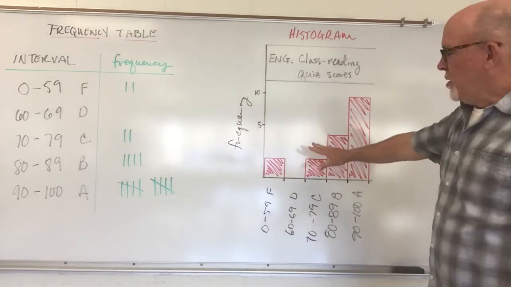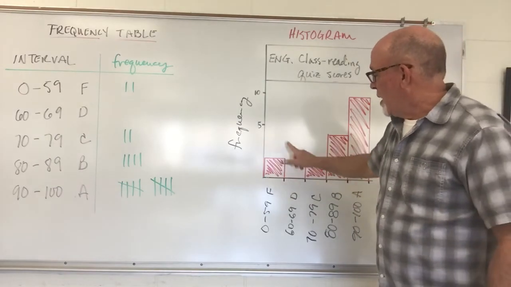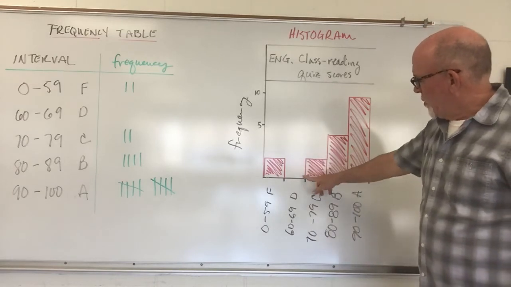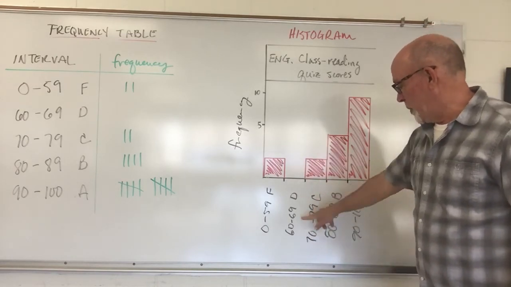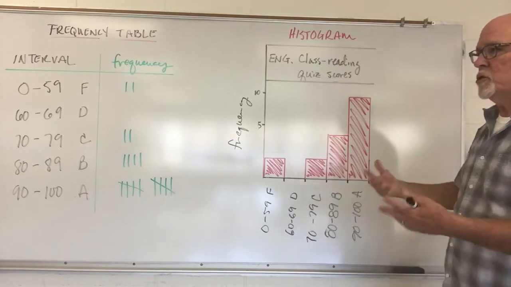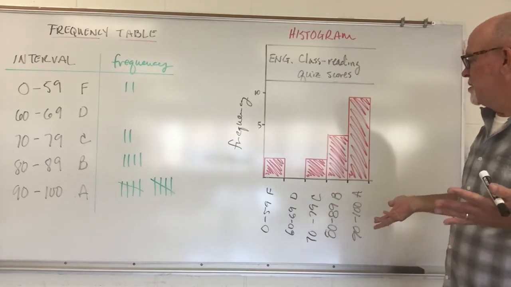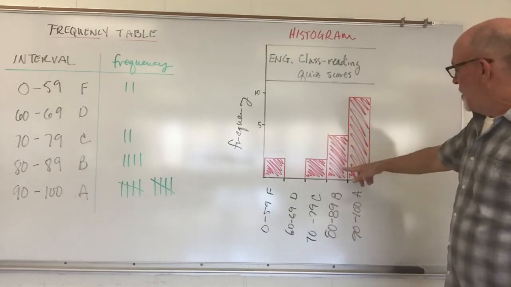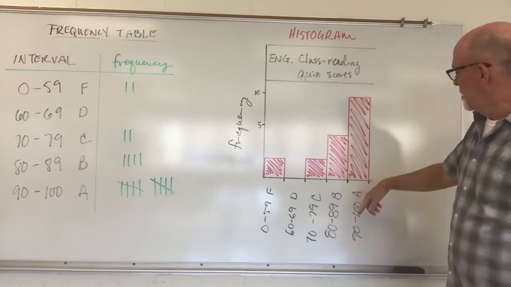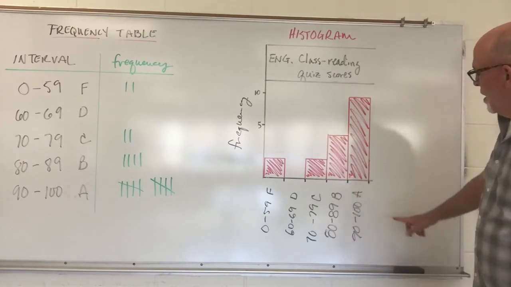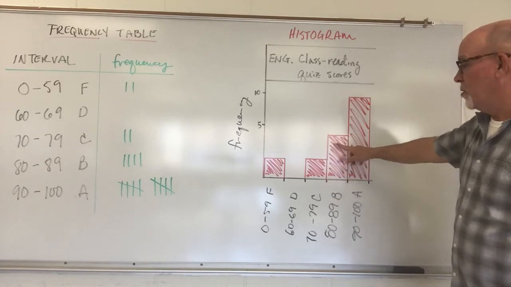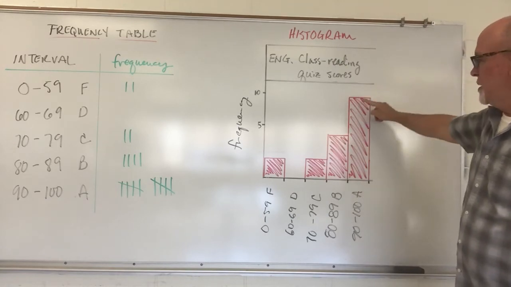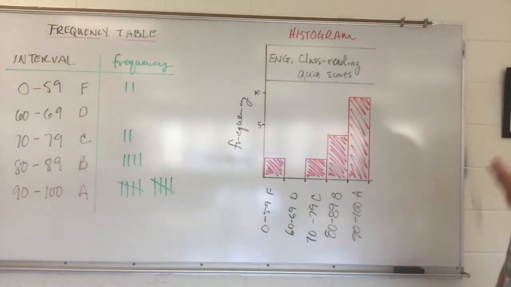Easy things to kind of tell as a teacher. There were a couple people that just simply did not prepare for the reading quiz. Okay, there are a couple of people that are either very good guessers, maybe it was a multiple choice test, and they were able to extract out 2 answers they thought were possible, and then they were decent guessers. Okay, down here are your people that actually read. They either read part of the material, but not all of it, would be a good guess, or they had it playing in an audio book in the background, or maybe they watched the movie and the movie is different from the book. These are the people that actually invested in the quiz.